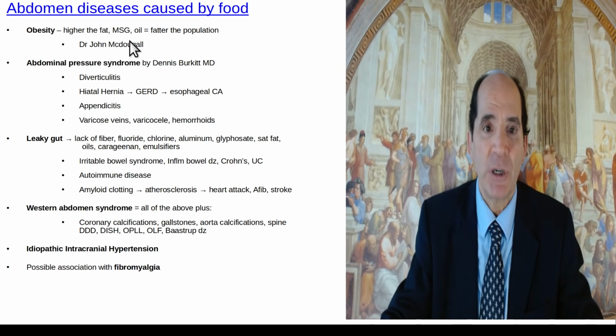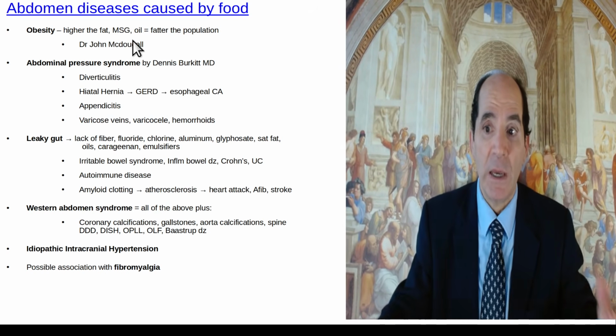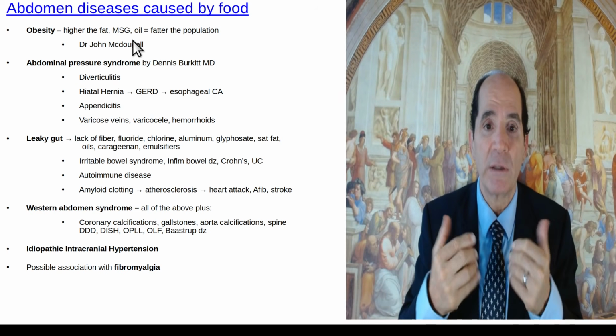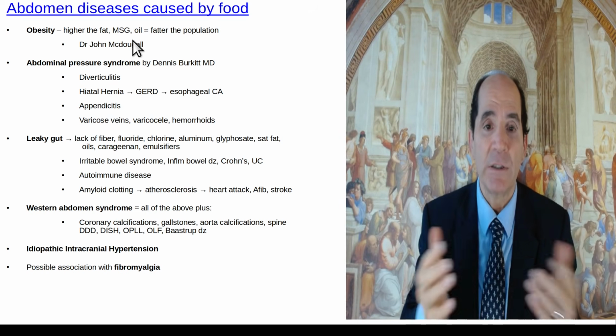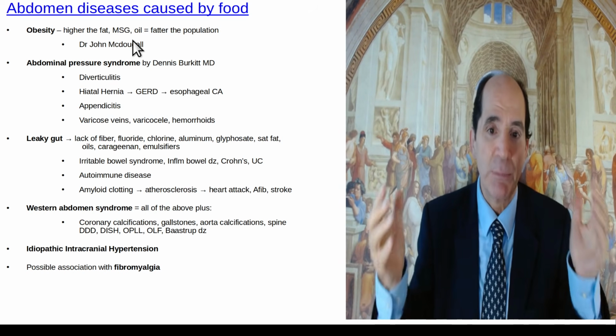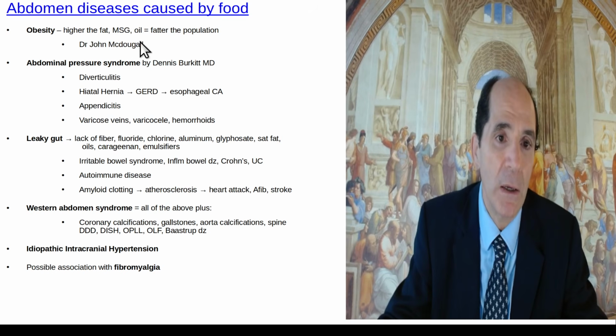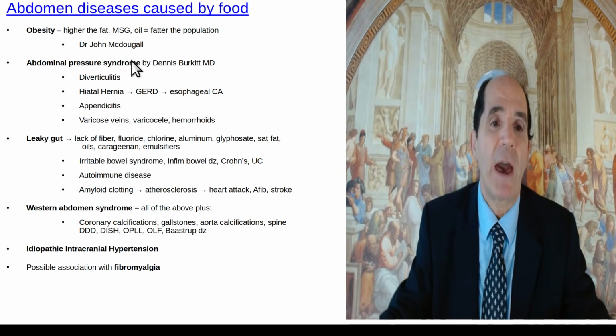The reason why MSG makes people fat, like in the processed food, is because it tastes so good it makes them overeat the food. The reason why some of these preservatives cause people to gain weight is because they inhibit mitochondria, lowering your energy expenditure, and you gain weight, okay? The more processed food people eat, the fatter they get.